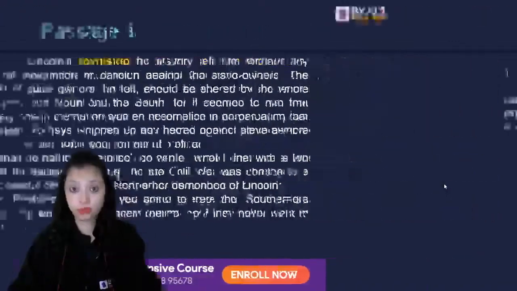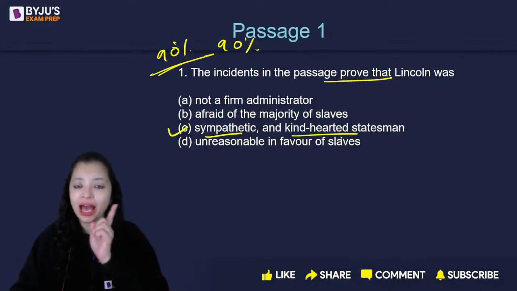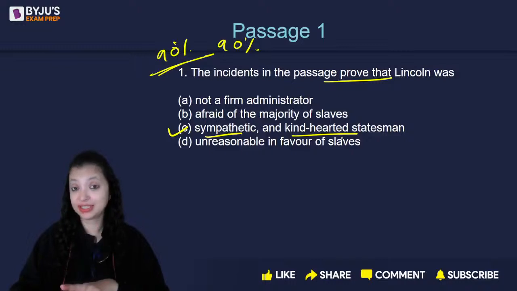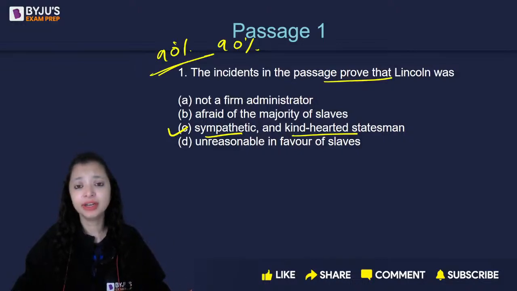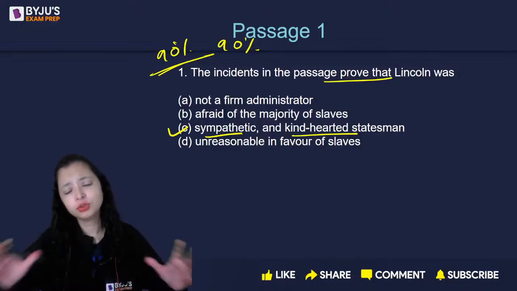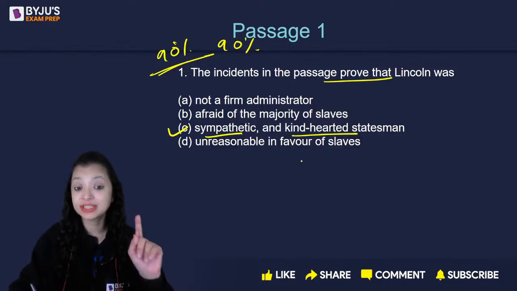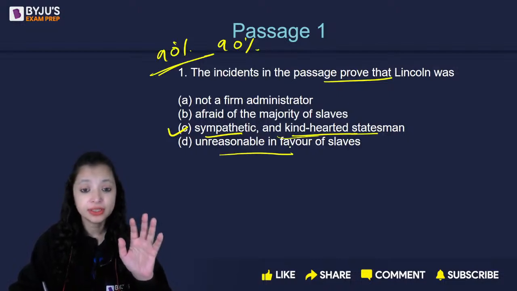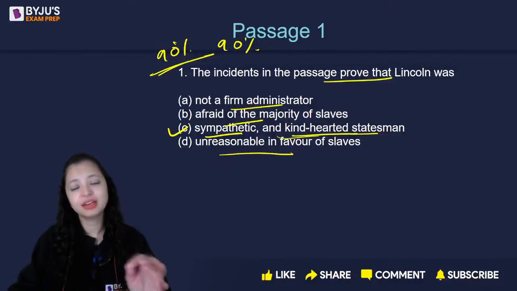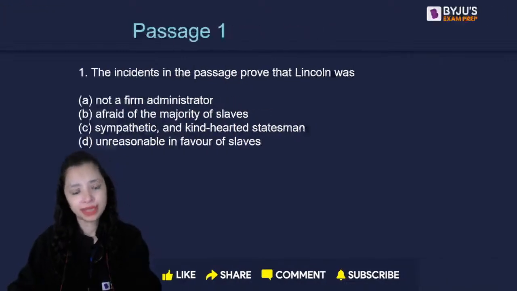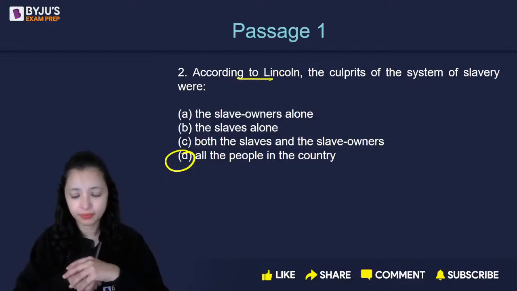Now, let's understand question number 1. Incidents of the passage prove that Lincoln was sympathetic and kind-hearted. Yes, because he did not have any hatred towards the Southerners, towards the slave owners. He did not favor any one side. He said everyone is responsible for the system, for slavery, and everyone should wholeheartedly come together to resolve it, to abolish slavery. I will not support or discard one side. That means he was sympathetic and kind-hearted. He was not unreasonable or afraid or a weak administrator. He has been showcased in a very positive light here. Thus, C. Next question.